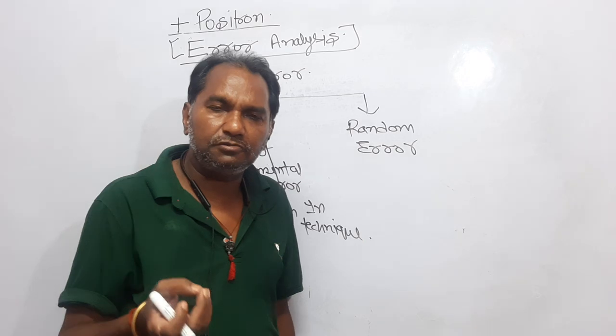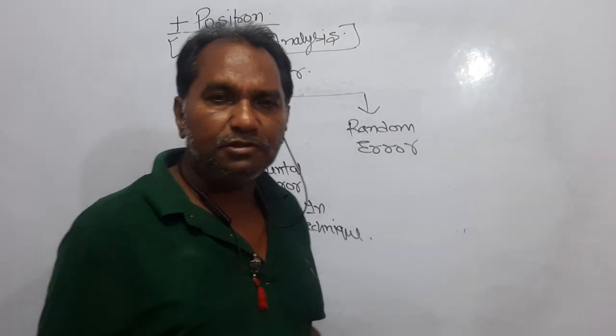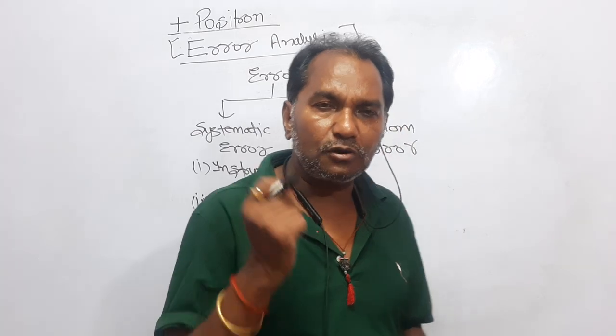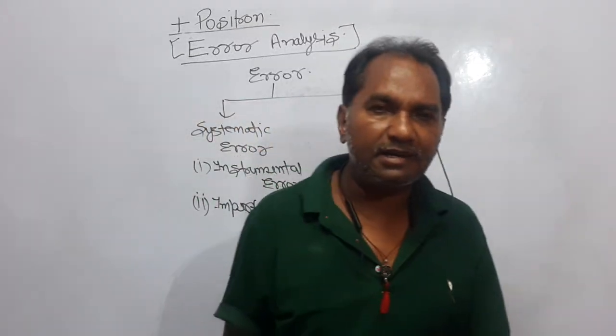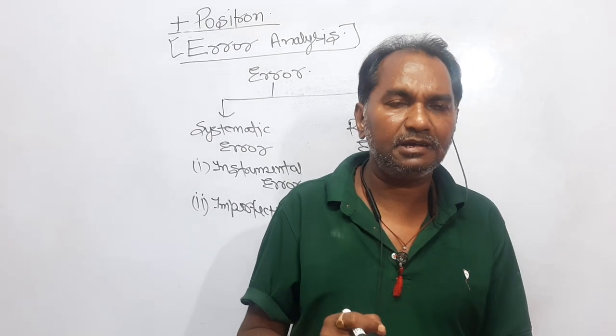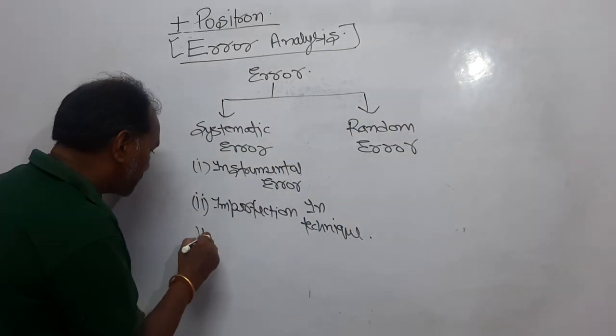The first one is instrumental error, the error caused due to the instrument you are using for the measurement not being properly calibrated. The second one is imperfection in technique, meaning the technique you are applying is not perfect. And the third one is personal error.